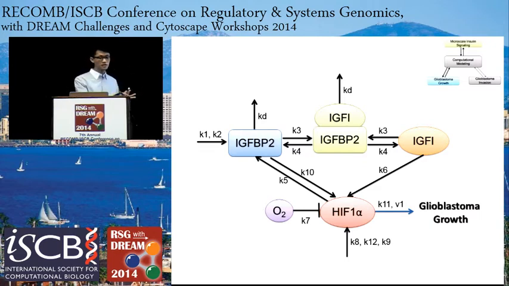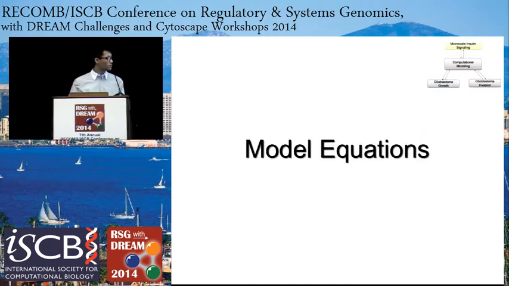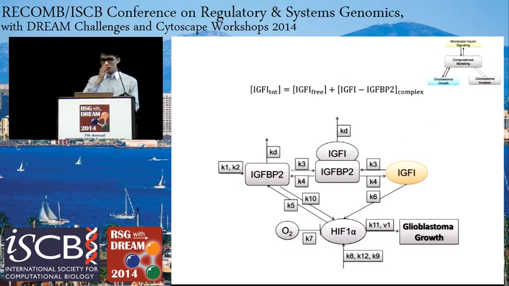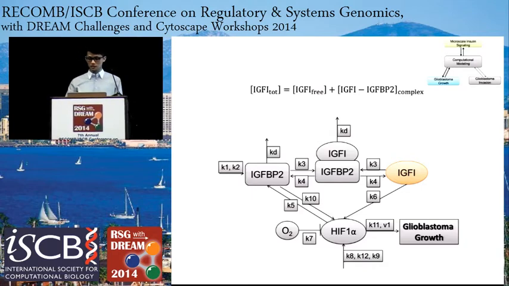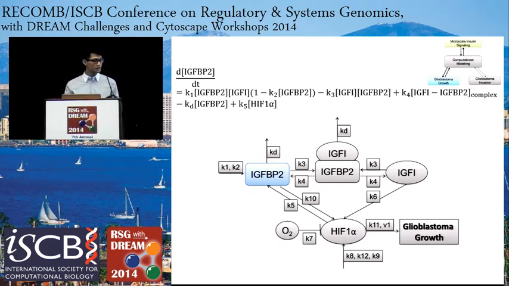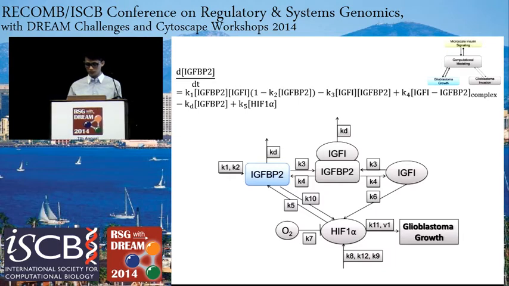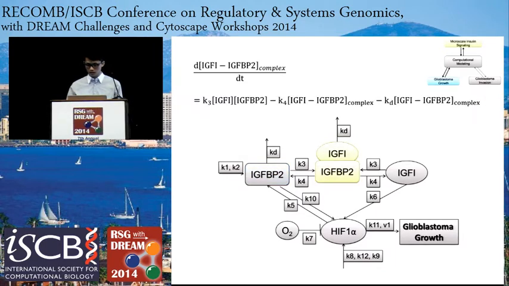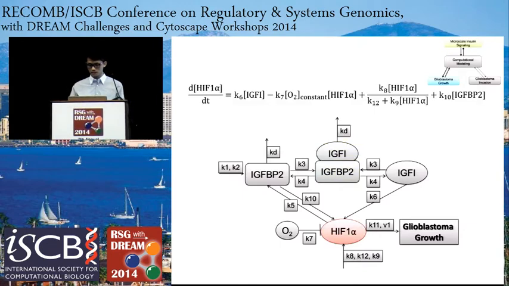So using this schematic, we developed equations for each of these key factors, which I'll explain now. First, IGF-1 is conserved in this system. The rate of change of IGFBP2 is dependent on the production of IGFBP2, the formation and dissociation of the complex, the degradation of IGFBP2, and the promotion by HIF1α. The rate of change of complex is dependent on the formation, the dissociation, and the degradation of the complex.